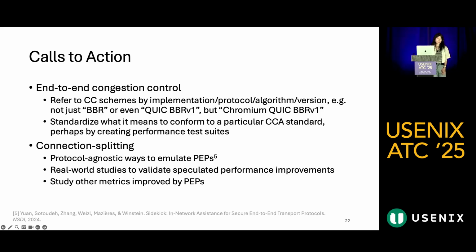So what should be the takeaways of this presentation? First, with regards to end-to-end congestion control, we saw that different implementations of the same congestion control schemes can vary significantly. We urge the research community to refer to congestion control schemes not just as BBR or even QUIC BBR v1, but by the full combination of implementation, protocol, algorithm, and version. We also believe it would be helpful to standardize what it means to say that an implementation conforms to a particular congestion control standard. One way to do this might be to create performance test suites for a standard.